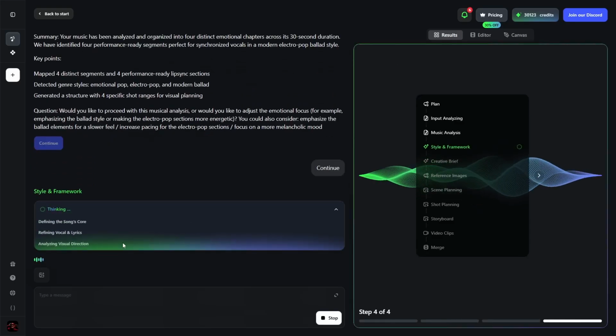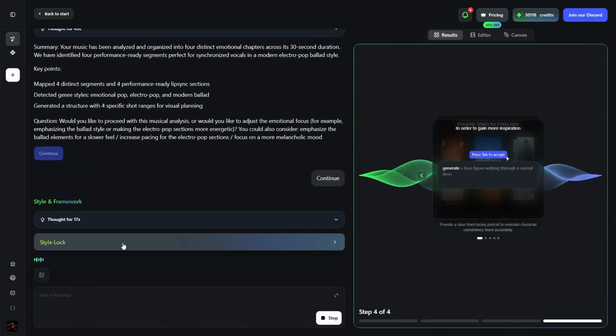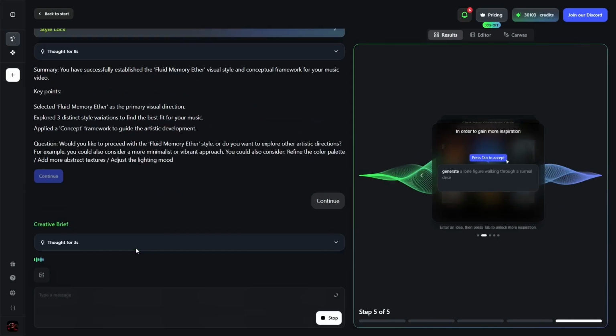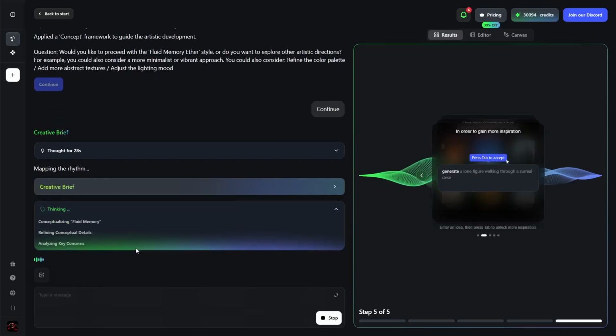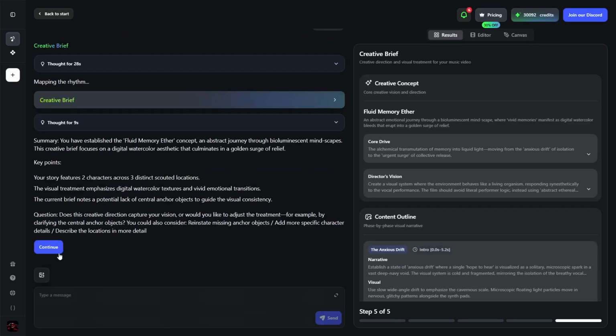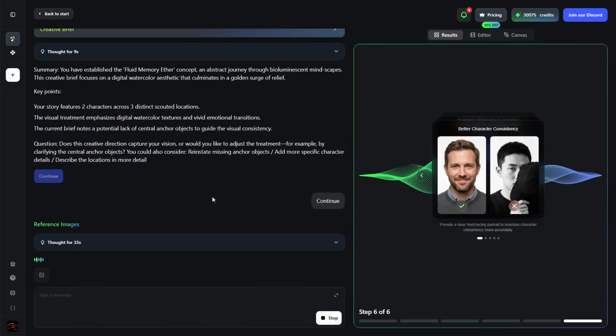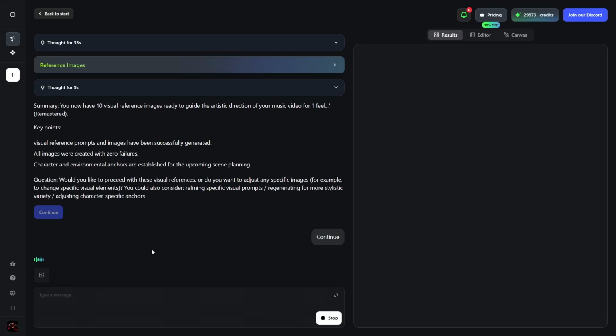Step 3 is concept generation. Based on what it heard, it builds a creative direction, the style, the mood, the visual story. This is where the agent acts like a real director, deciding how the video should feel before a single frame is created. Step 4 is scene building.